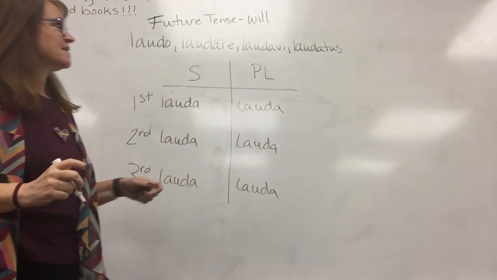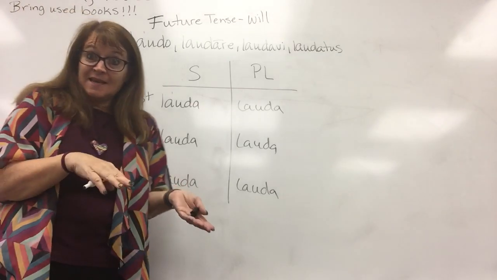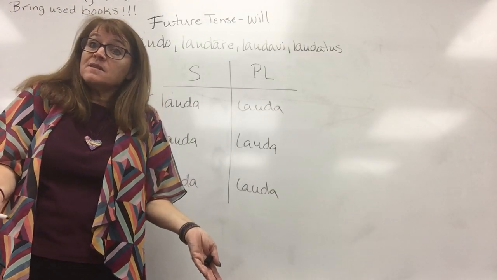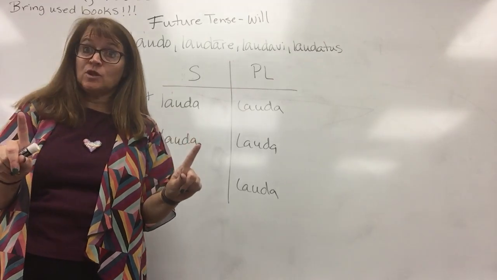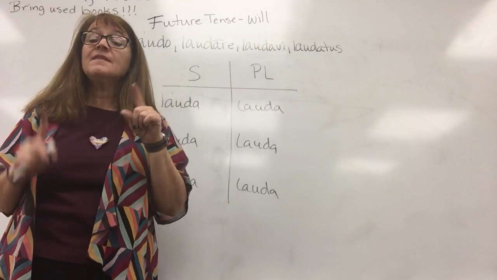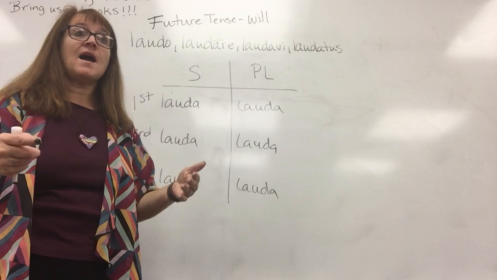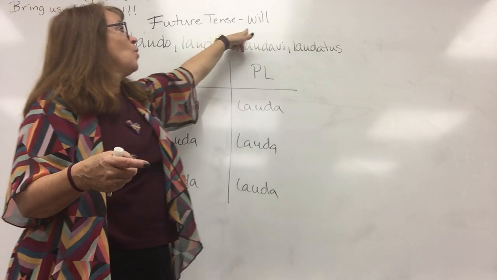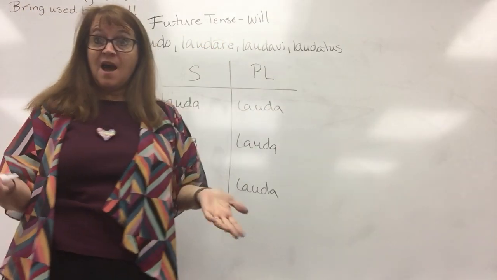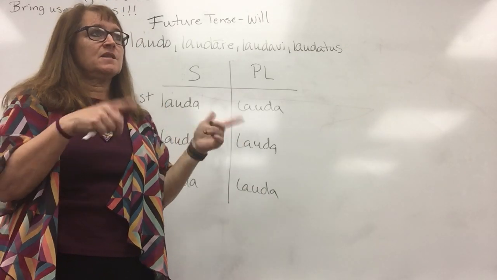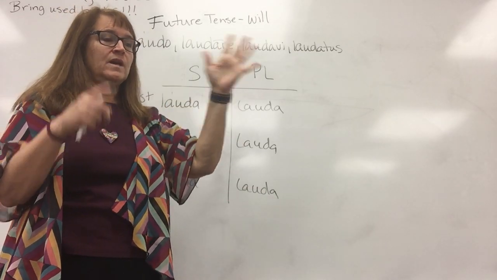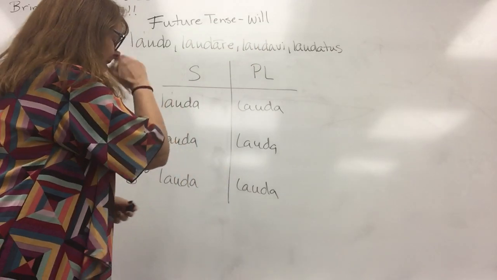And our tense sign, because we need a way to know we have future tense, is this time BI, with a couple of exceptions, okay? But BI. And the nice thing about this is BI, and the word will has an I in it. So you can kind of remember, if my tense sign is BI, I have will. It's a future tense, okay?